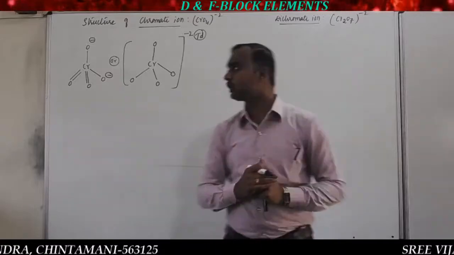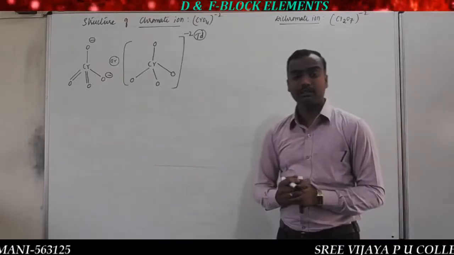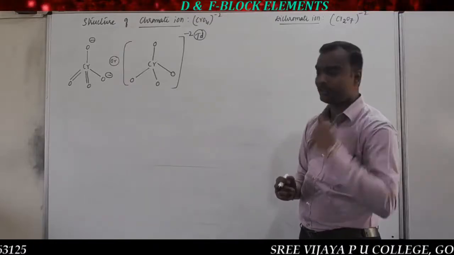So that is about the chromate structure. In the case of dichromate, the dichromate structure consists of 2 chromate ions.